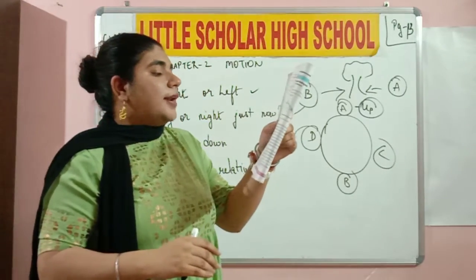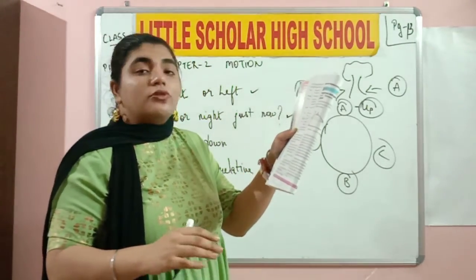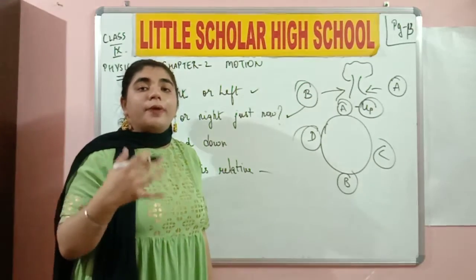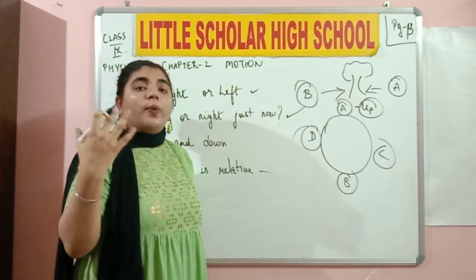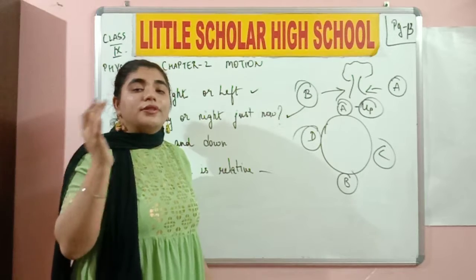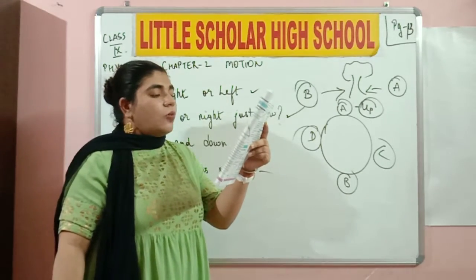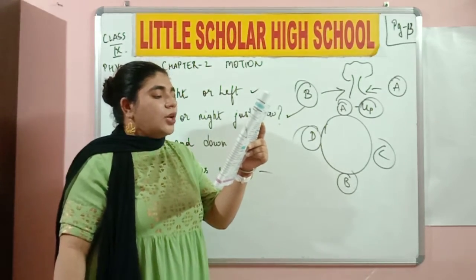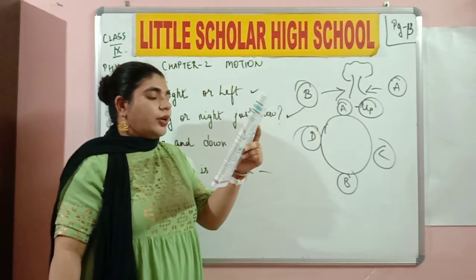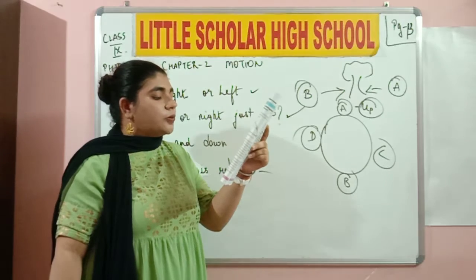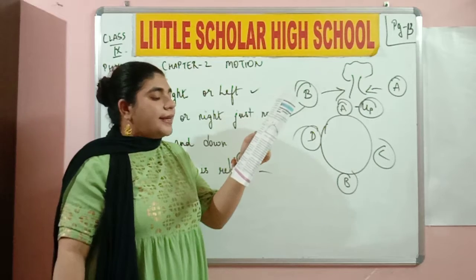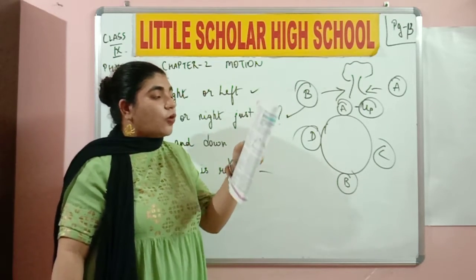So now, let's read this. The motion or rest of an object depends on the observer. That is what I'm trying to tell you since the beginning of the lesson, that it all depends on the perception of the observer, whether the object is in motion or not, or whether the object is moving or is at rest. So motion is a combined property of the observer and the body which is being observed. Now we are able to define motion of an object. A body is said to be in motion when its position is changing continuously with time relative to an observer. Any object can be taken as a point of observation.